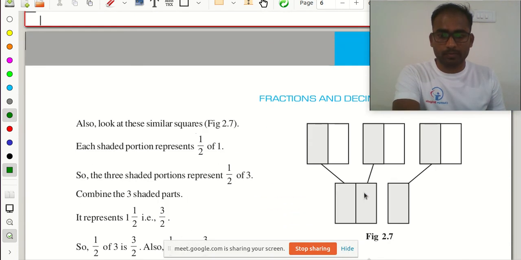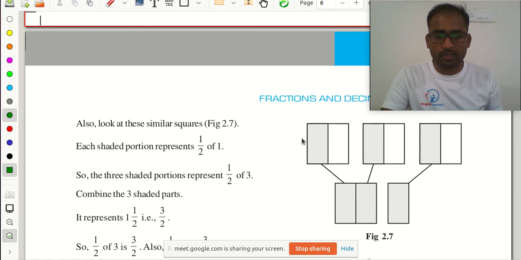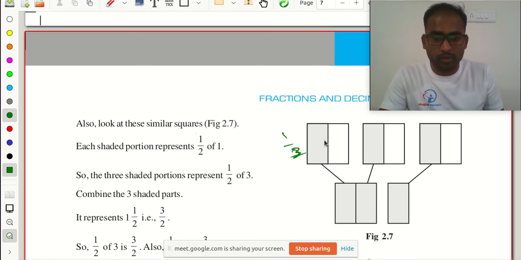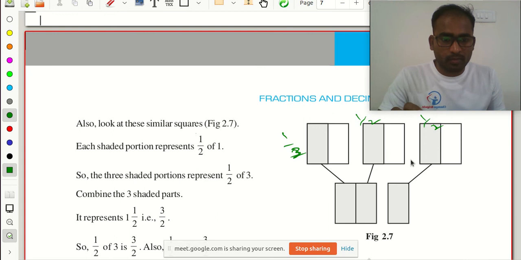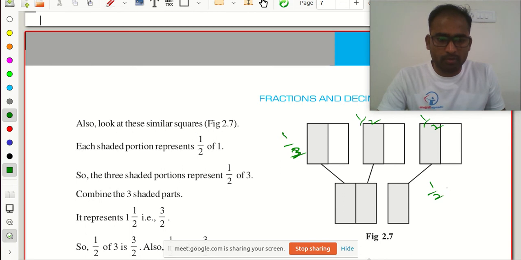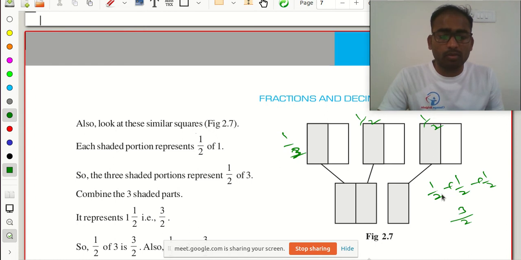Okay. So same, if you consider the three portions, here this is 1 by 2, here also it is 1 by 2, 1 by 2. If I merge them together, what is the value? Combine these three shaded parts. Combine 1 by 2 plus 1 by 2 plus 1 by 2. All the denominators are common only. All the denominators are common.